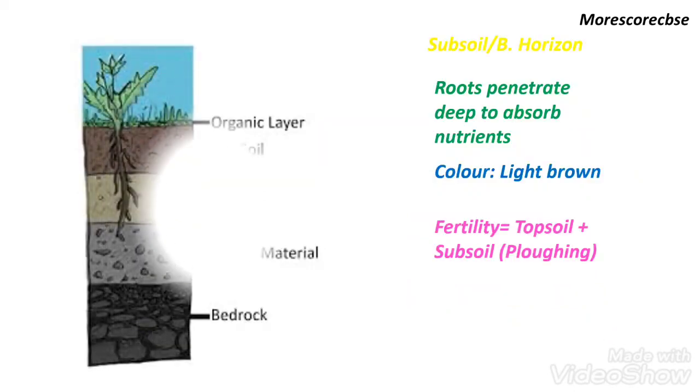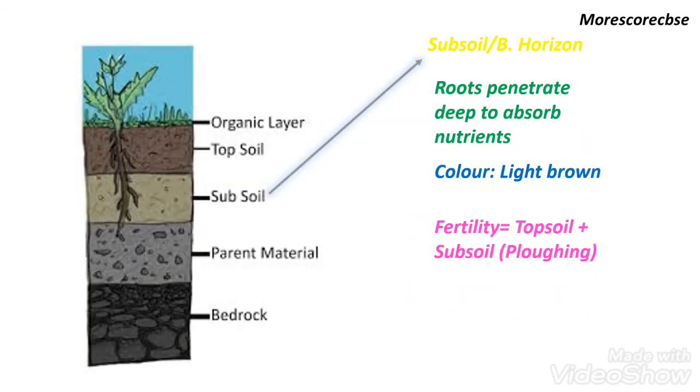Third layer is subsoil, B horizon. This layer is harder and roots penetrate deep to absorb nutrients. Due to clayey nature, this soil is light brown in color. Farmers mix topsoil and subsoil by plowing to increase fertility of soil.